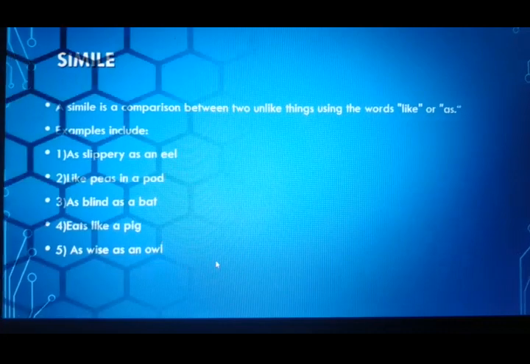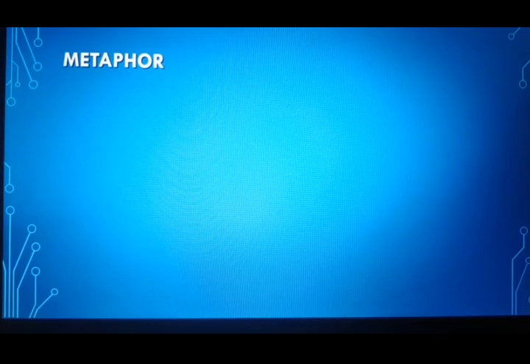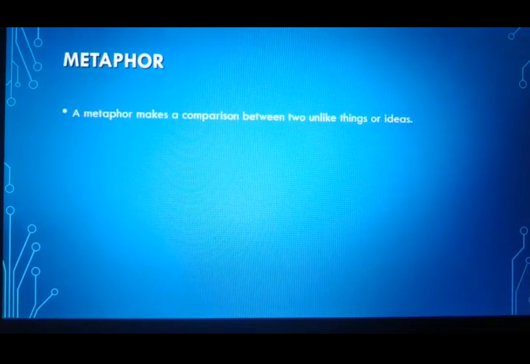Let us see the next. Metaphor. Now you need to understand that a metaphor is also used to compare two different things, which again should have at least some common elements. But let us understand the difference. A metaphor makes a comparison between two unlike things or ideas. Here I am going to compare them without using as and like. Now see the example, heart of stone. So a person is having what kind of a heart? He is having a heart like a stone.